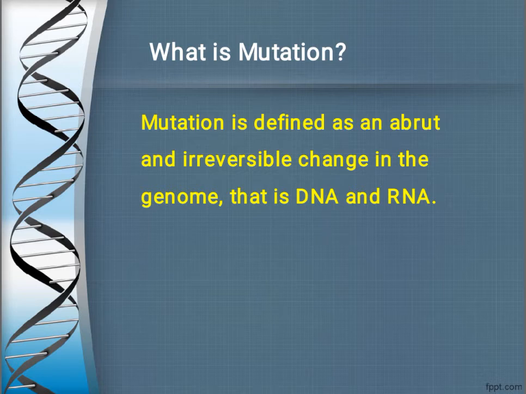It means once AB is converted into CD, it will remain CD for a lifetime. CD will not be converted back into AB. So this is called irreversible. It means if A is converted into B, B will not be converted into A again. B will remain as it is for a lifetime. So this change is called an irreversible change.